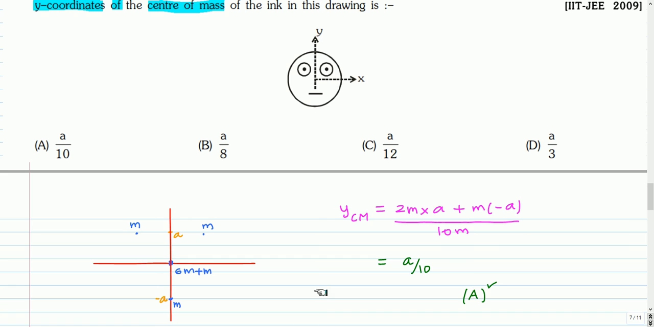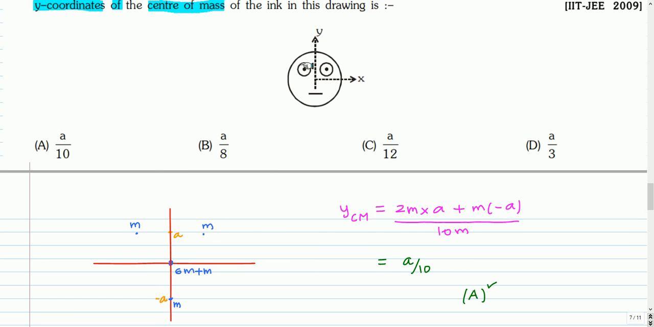Here is the solution. To find the center of mass of this complete mass distribution, we can divide the mass into parts and replace each part by its mass at its center of mass. So this outer circle of mass 6m can be replaced by a point mass of mass 6m at the center, that's at the origin of the xy axis.